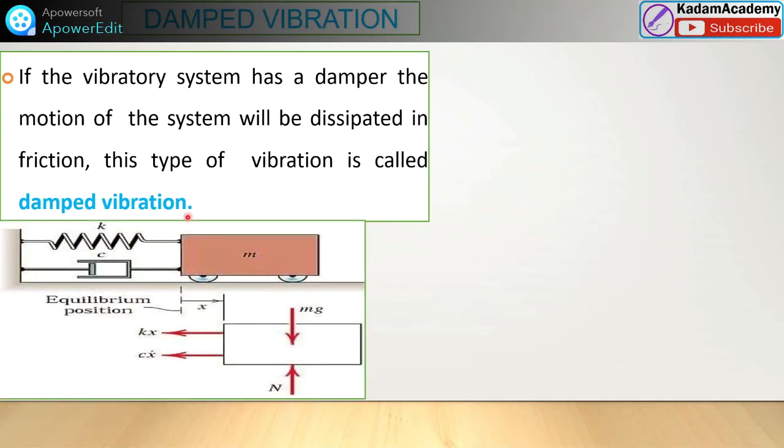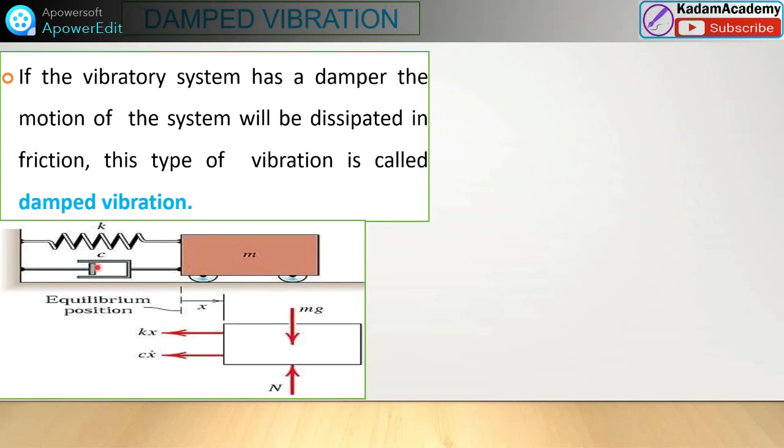See, this is a spring-mass system. This is the spring at one side, and this mass is moving here. A force is applied or a displacement is given about this equilibrium position, the dotted line, and here the damper is attached to the system.